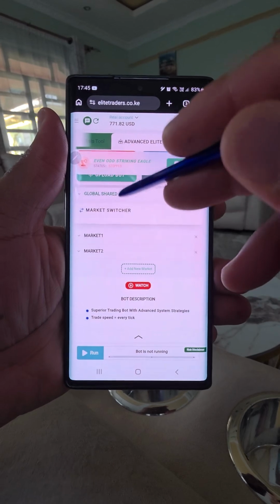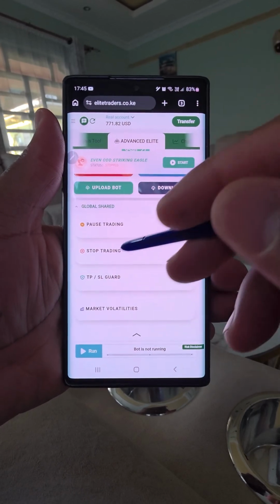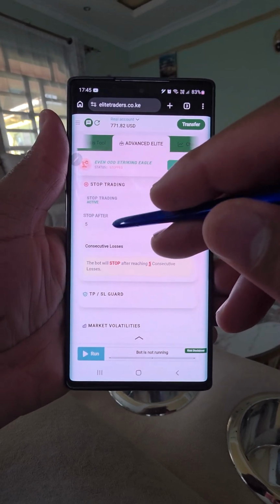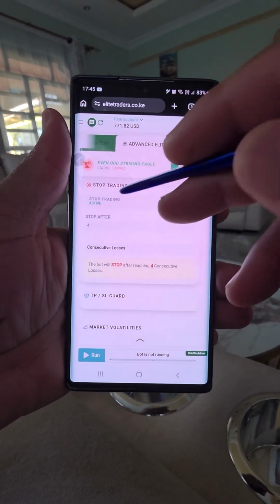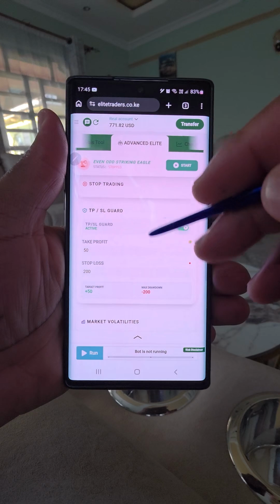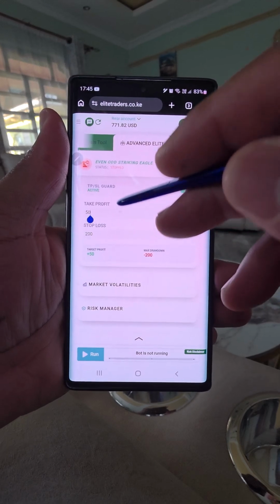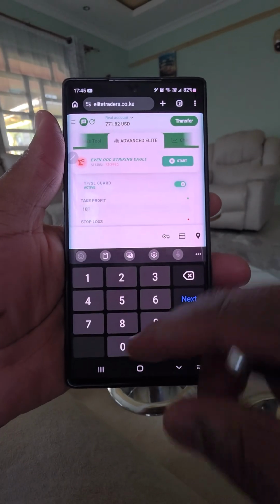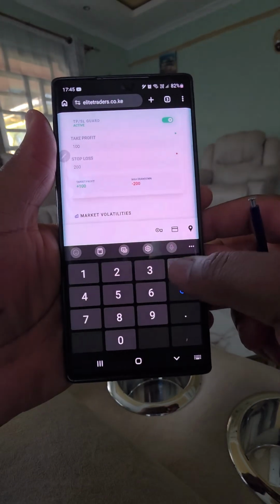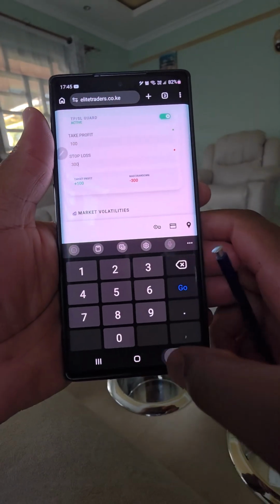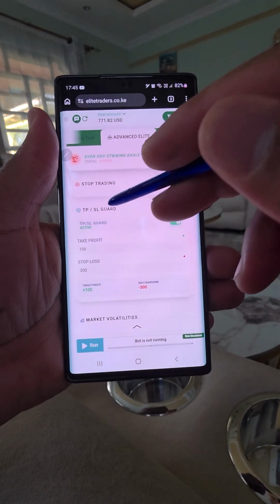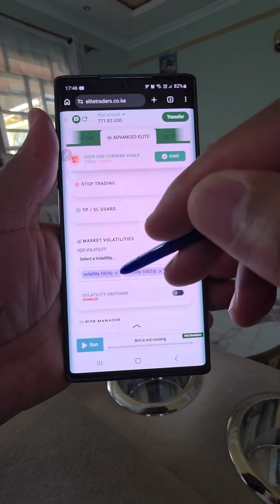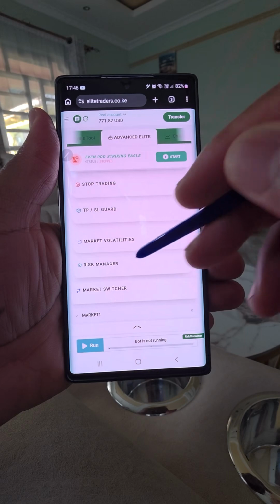Just click here, that is the global shared stop trading. We're going to set this to how many? Let's set this to 4 consecutive losses. Then click there, target profit and stop loss guard. Target profit we set at $100, stop loss we can set at 300. Then close that section. Market volatilities, you can use any. Let me use 101S, then cancel that, then click there.